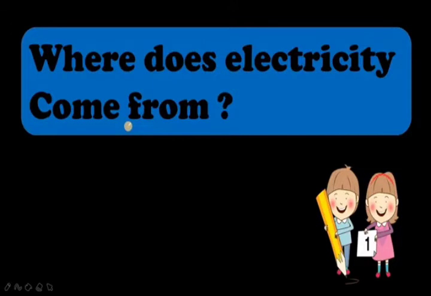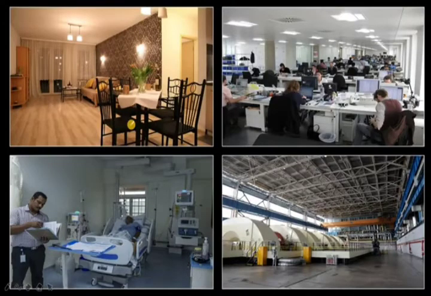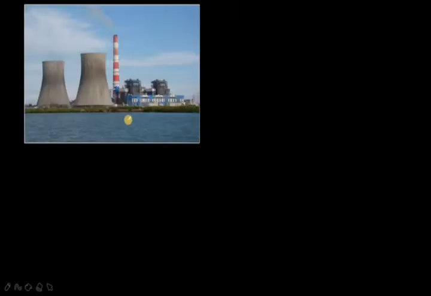Where does electricity come from? The electricity at hospitals, at homes, in different areas, from where does it come? This electricity mainly comes from different power stations, the important power stations present in India and mainly in Kerala.